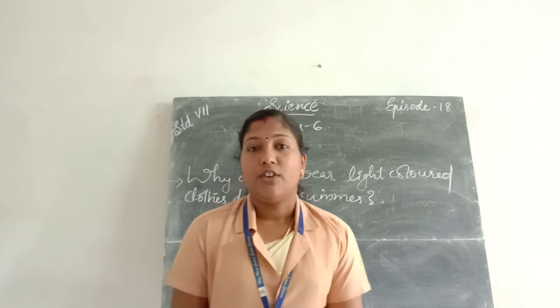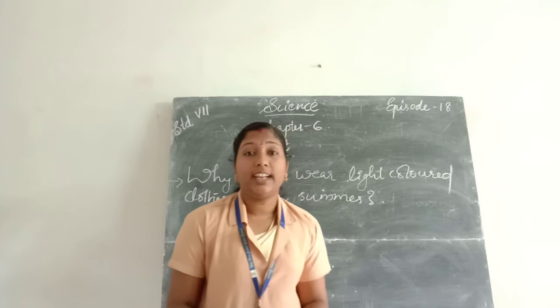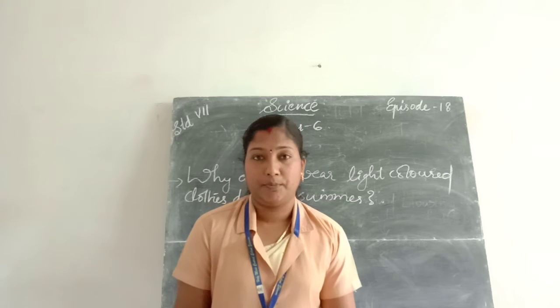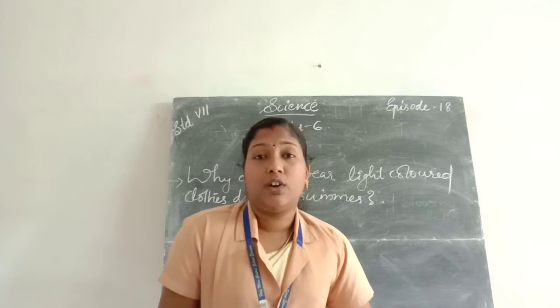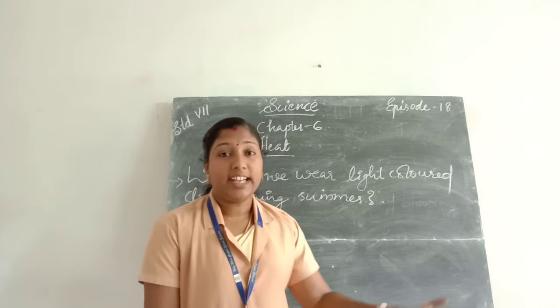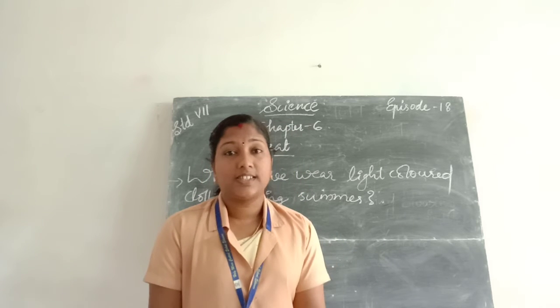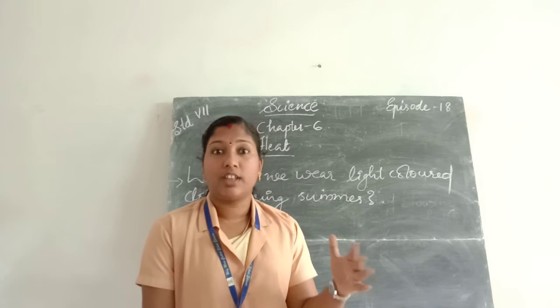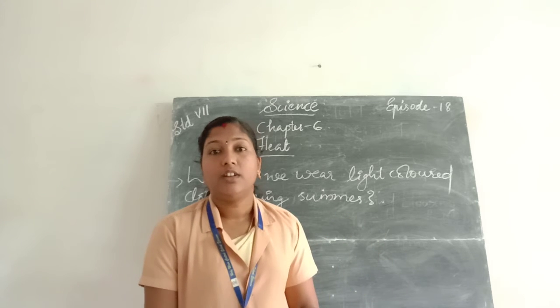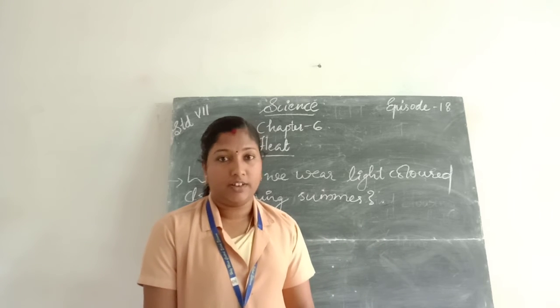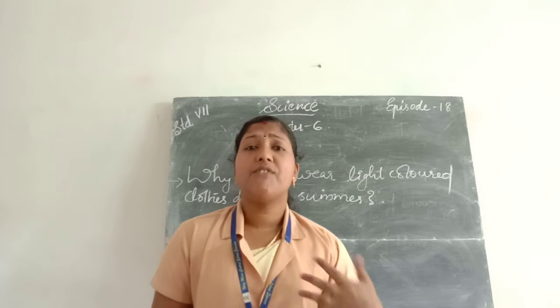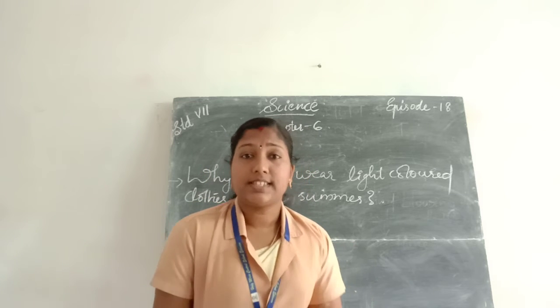Then why do we wear light colored clothes during summer? The light colored clothes reflect the heat from the sun or the heat from the environment. So we feel cool during summer season.